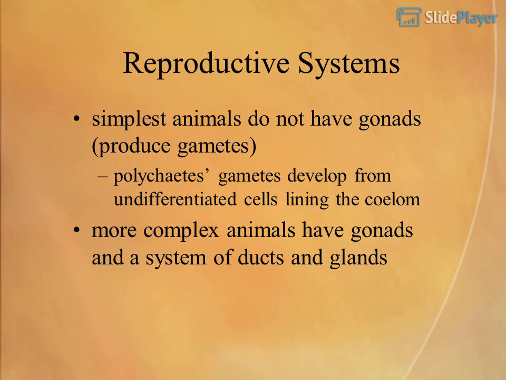Reproductive systems. The simplest animals do not have gonads, but they produce gametes. In polychaetes, gametes develop from undifferentiated cells lining the coelom. More complex animals have gonads and a system of ducts and glands.